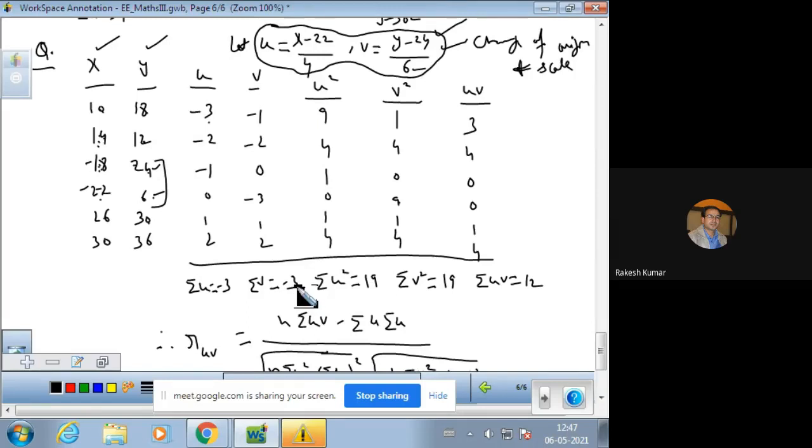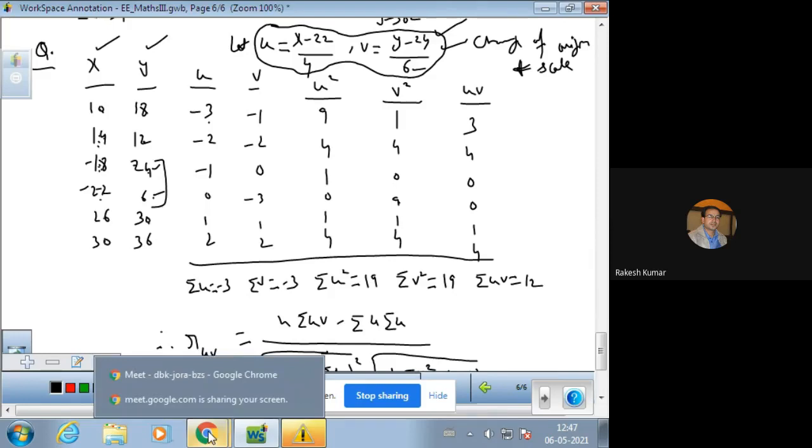So there are other formulas of Karl Pearson for finding out the coefficient of correlation. We shall continue tomorrow and discuss more formulas and more techniques for finding out correlation coefficients. Thank you very much.